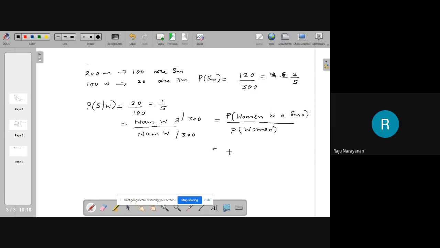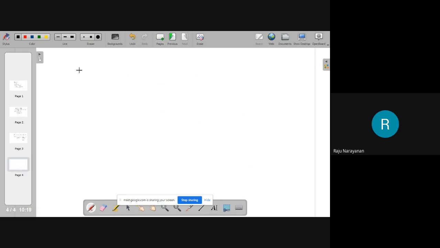The selected person is a woman and the selected person is a smoker, divided by probability of W. Okay? If you have some doubts, please ask me and make it clear.